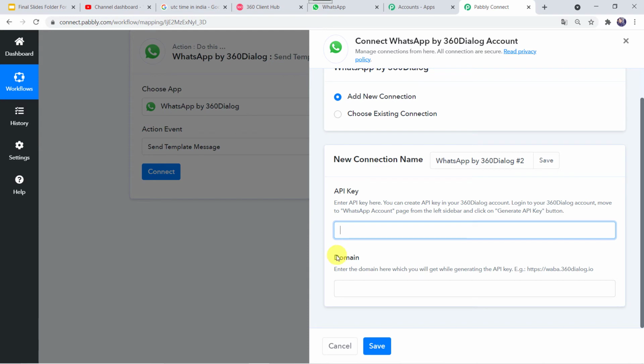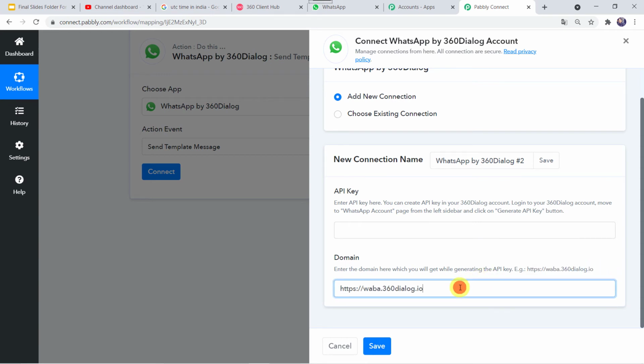Now it is asking for the domain. Let us read the instruction again. Let us enter the domain here which you will get while generating the API key. An example is also given, https://waba. So I'll simply copy this, I'll paste it over here. Okay. So whenever our account is approved, we get this particular domain name by default. In case you get some other domain name, please paste that domain name over here. Now you have to click on save.